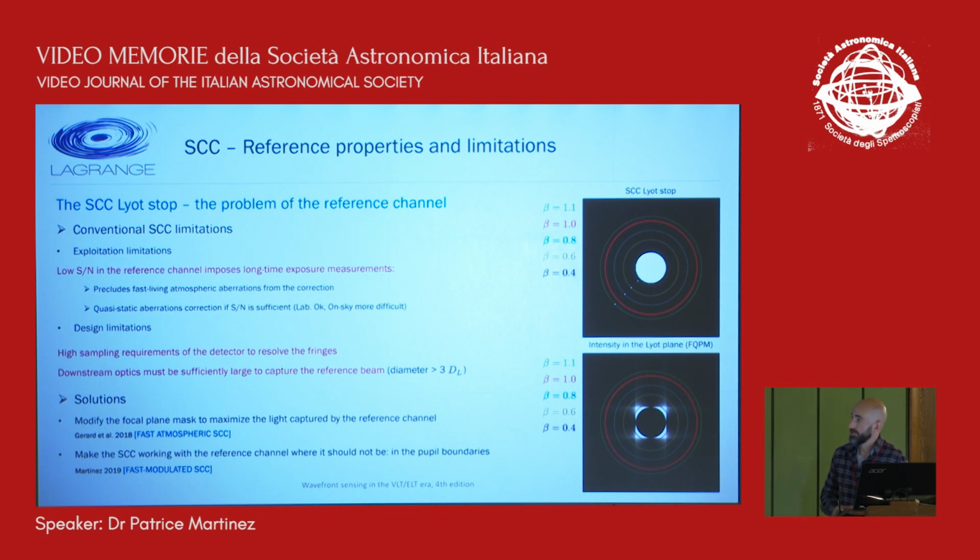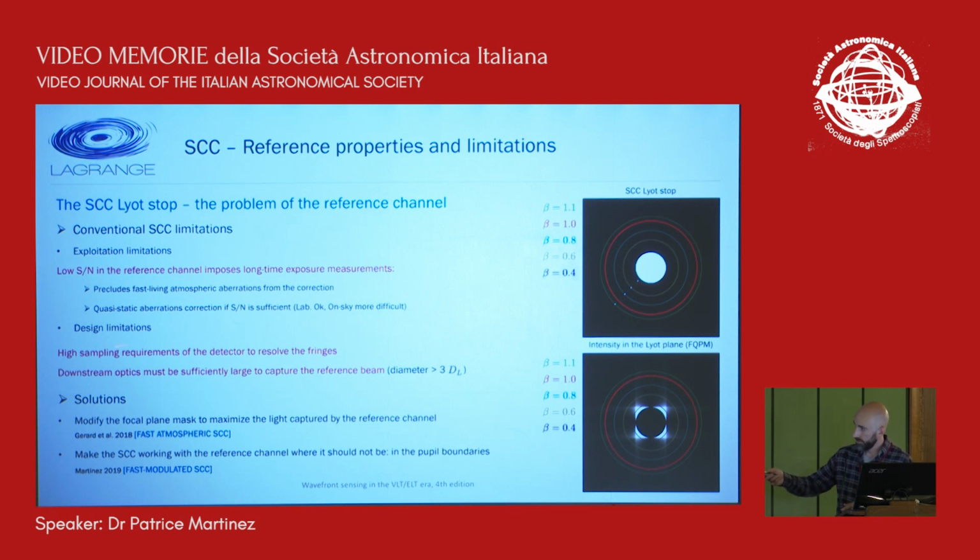So what are the consequences of this constraint? When operating the SCC, having a low signal-to-noise ratio in the reference imposes long-time exposure measurements. So it means that you cannot really access short-time exposure measurements, and then you cannot try to correct for fast-living atmospheric aberrations.